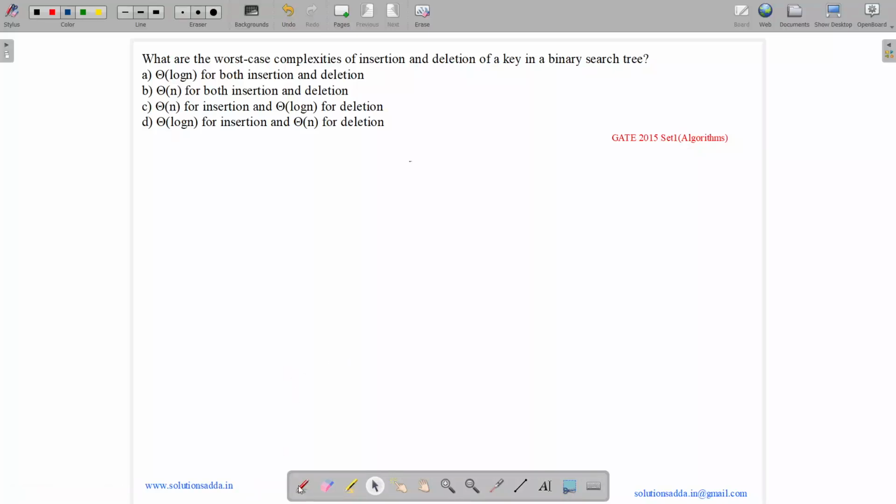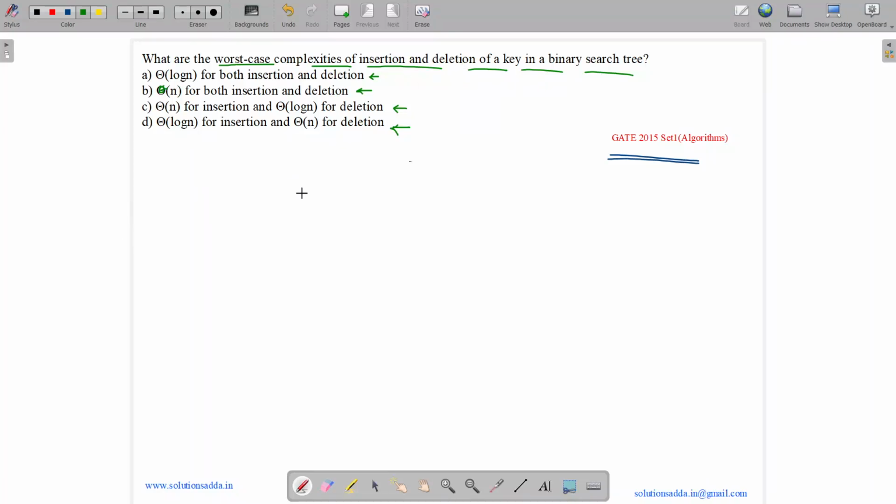This question belongs to the algorithm subject and was asked in GATE CSE Set 1 2015. The question states: which of the following are the worst case complexities of insertion and deletion of a key in a binary search tree? Order of log n for both insertion and deletion, order of n for both insertion and deletion, order of n for insertion and log n for deletion, theta of log n for insertion and theta of log n for deletion. So these are theta symbols.